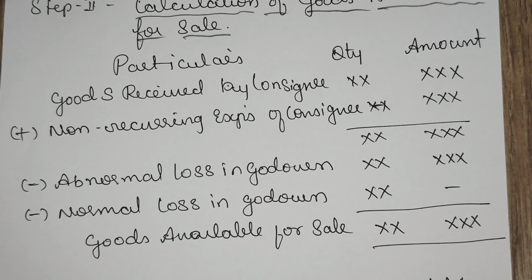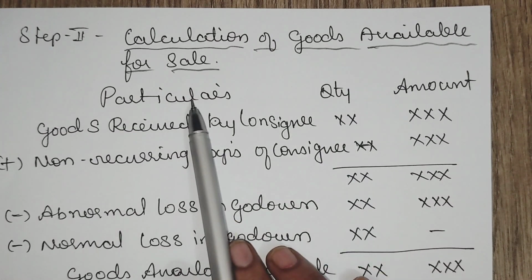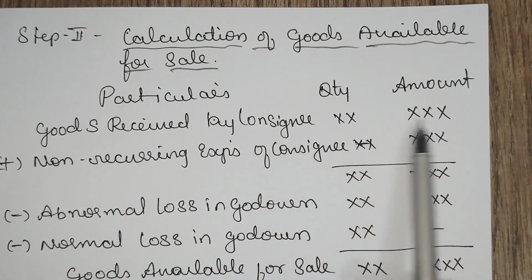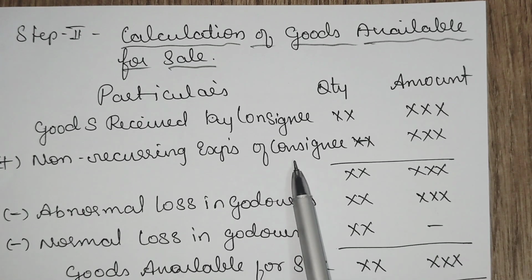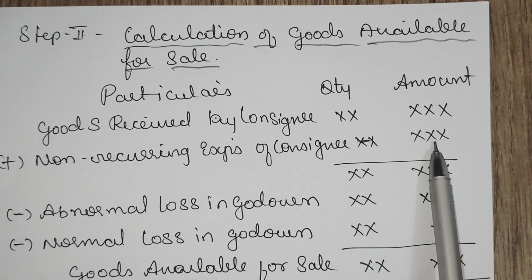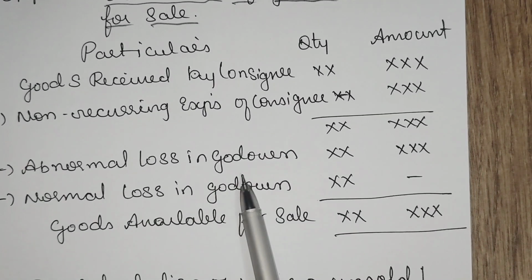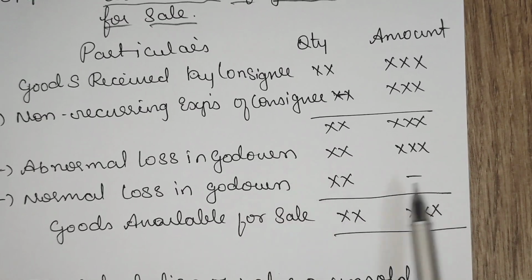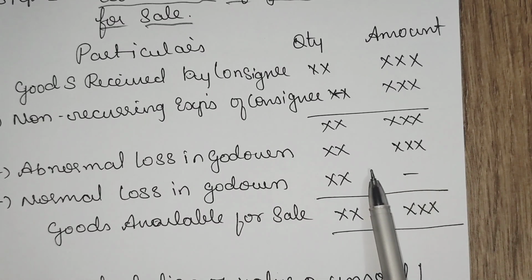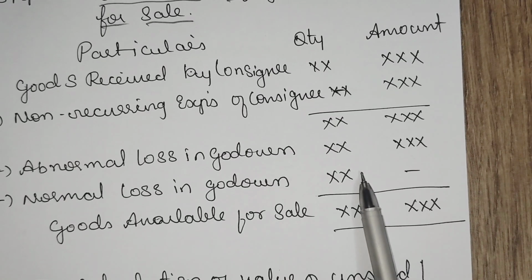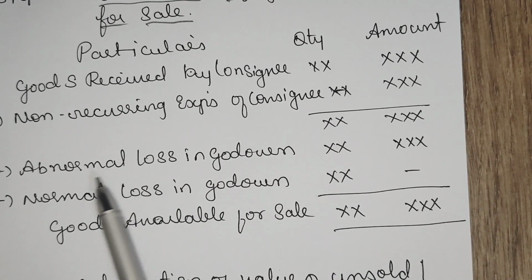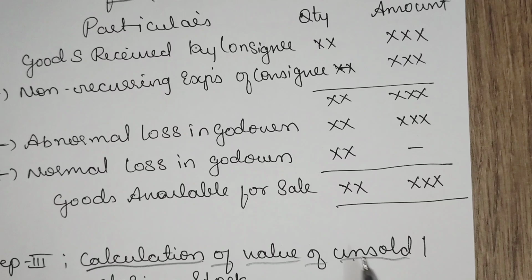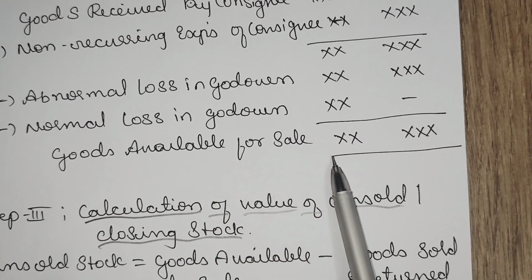Step 2 is you need to calculate goods available for sale. That is goods received by the consignee, add non-recurring expenses of the consignee. Here we are adding the consignee's non-recurring expenses. Then abnormal loss in godown. Godown abnormal loss will be taken because we are calculating closing stock or unsold stock which remains with the consignee on the last day of preparing the consignment account for the consignor. That is why we are taking the loss in godown. Then we will get goods available for sale.